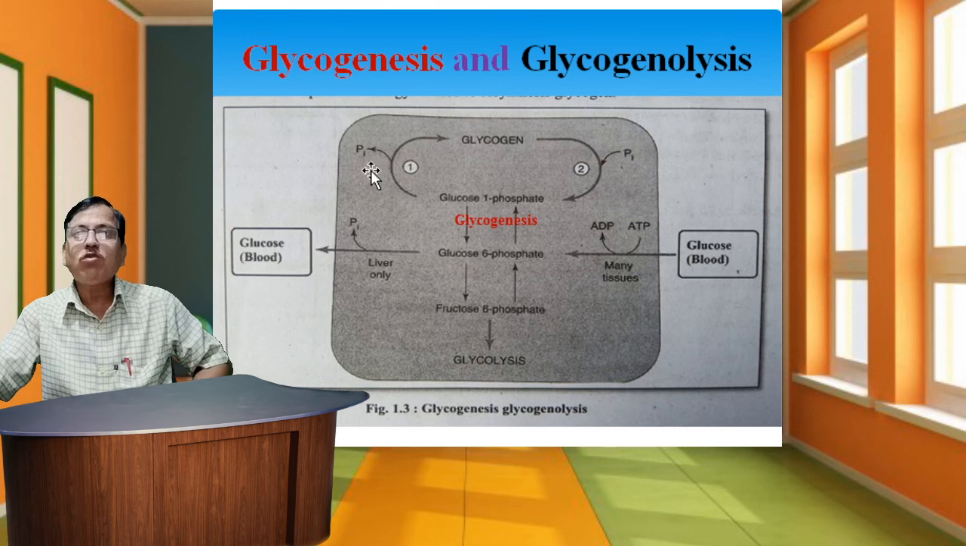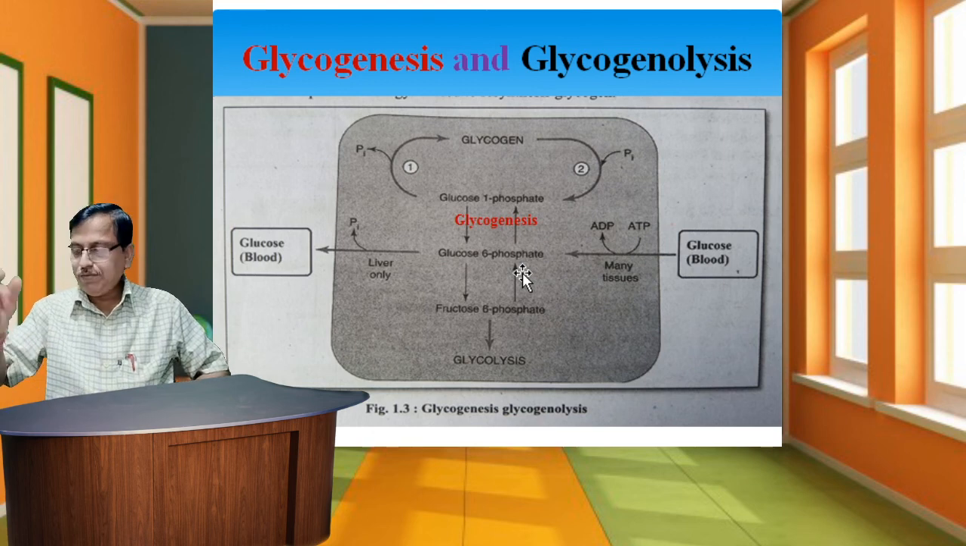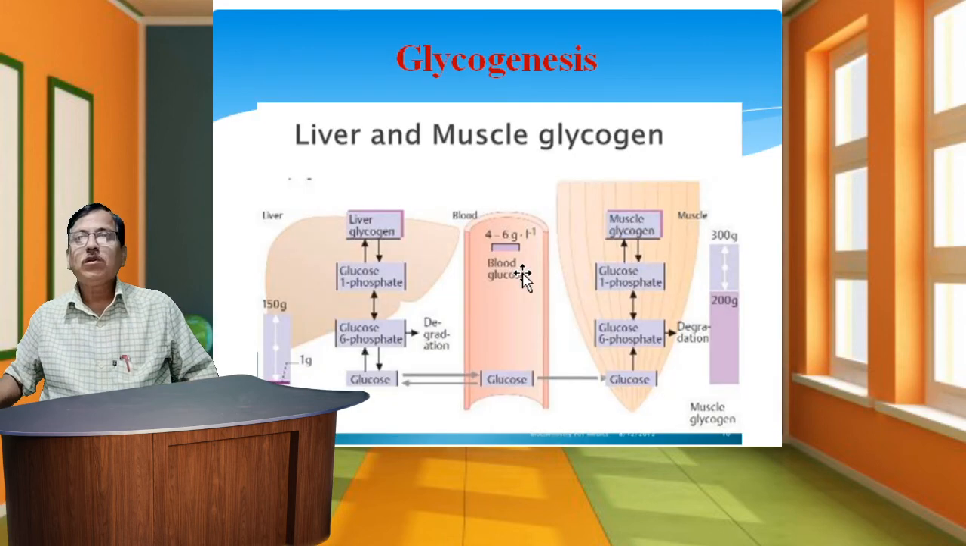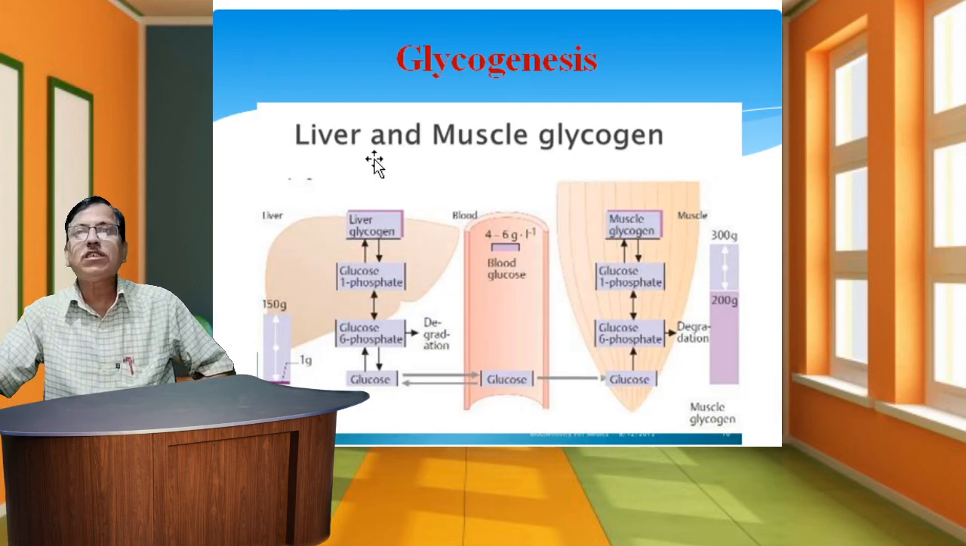At this time, one molecule of inorganic phosphate is released. In the reverse direction, glycogen is converted to glucose 1 phosphate, then glucose 1 phosphate to glucose 6 phosphate. Glucose 6 phosphate is converted into fructose 6 phosphate, and finally enters glycolysis. One direction is glycogenesis, and the reverse is glycogenolysis. This is a schematic representation of how the glycogenesis process takes place in tissues, in the liver and muscle.